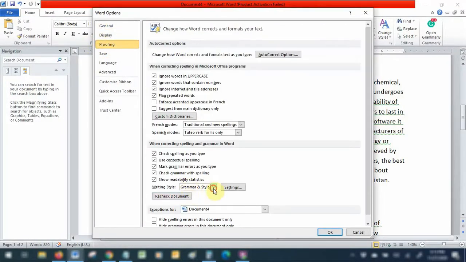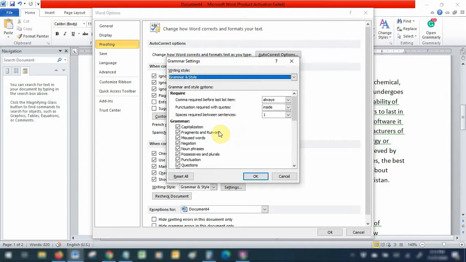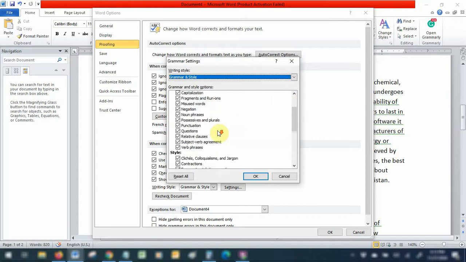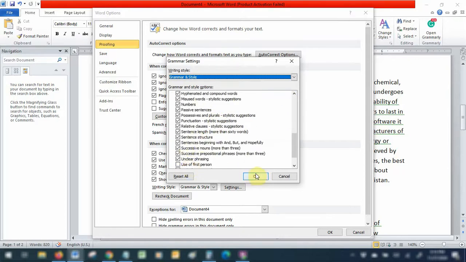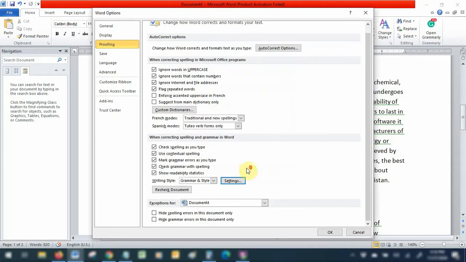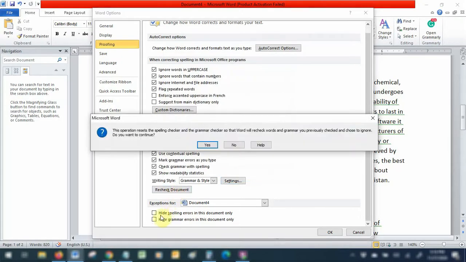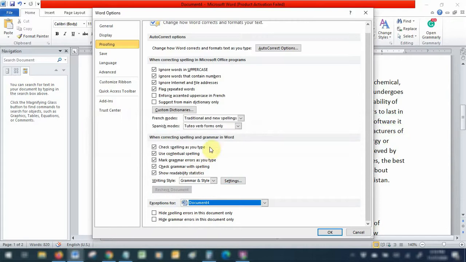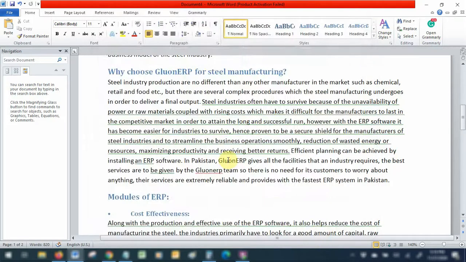This is what I usually do. I put it on grammar and style, and I make sure that this is unticked here. Every other thing should be ticked. Then I recheck the document, and please do not tick these two, because it's very bad practice. That means you're telling Word to hide all your mistakes, and if I end up sending a wrong file without editing things that are hidden, it will penalize me and ruin things for me and my clients. So never do that, please.